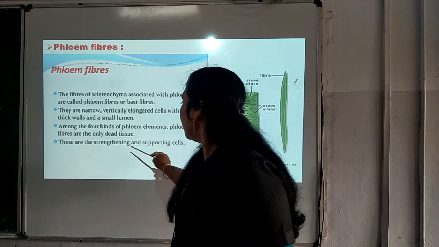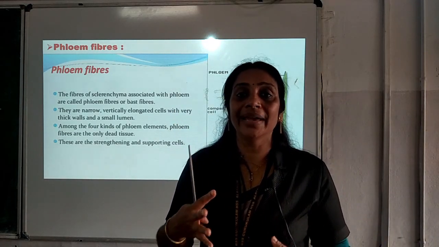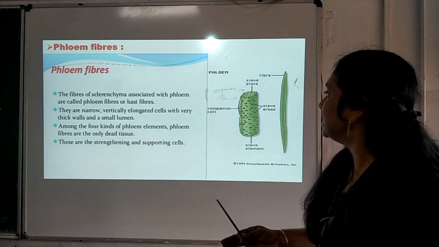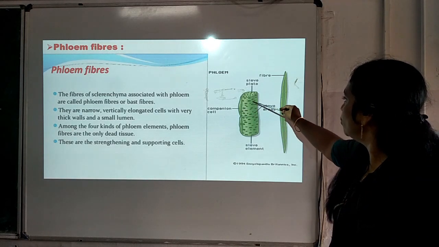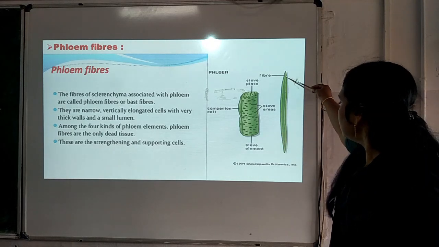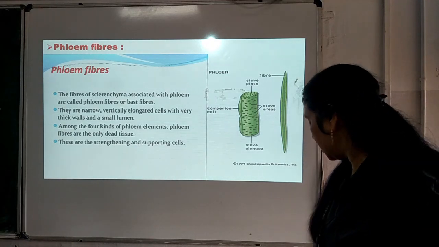These are strengthening and supporting cells. These fibers help in providing mechanical support to the cells. So, here you can see this is the companion cell, this is the sieve tube, this is the sieve plate, this is the sieve element, and this is the fiber. This is the fiber. It is a dead cell.